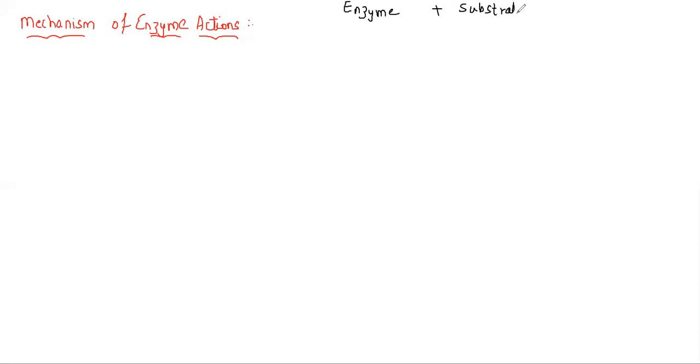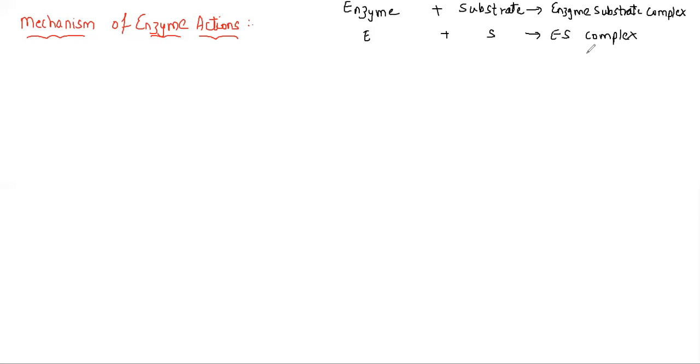Enzyme I call it as E, substrate I call it as S. So it becomes the ES complex. If somebody asks what is ES complex, you will say it is nothing but enzyme substrate complex. Every enzyme is bound to react.